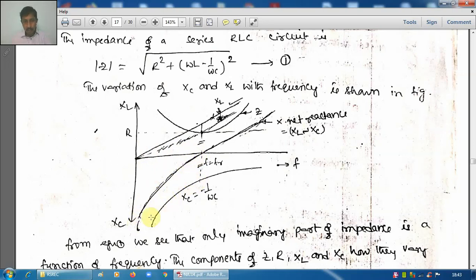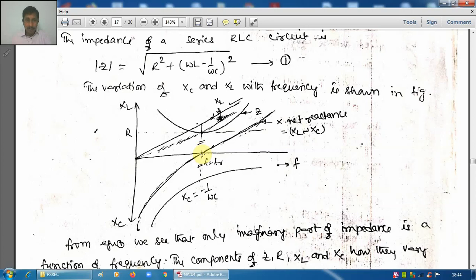Because XC is large and XL is very small, it has just started increasing. For frequencies above F0, XC is less but XL is more, its value reaches high. So XL is dominating, and therefore the net value is inductive.